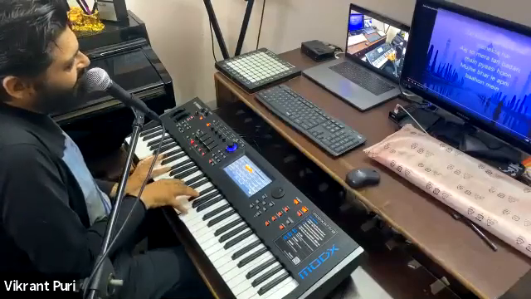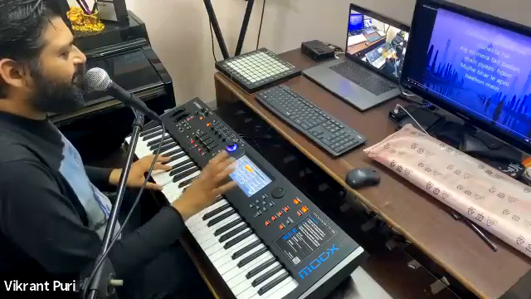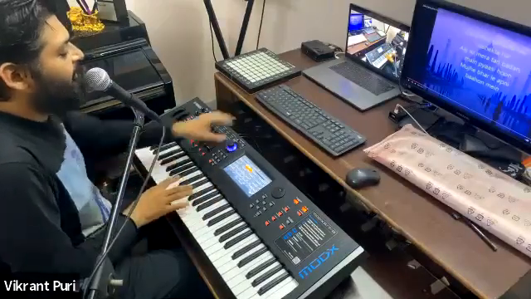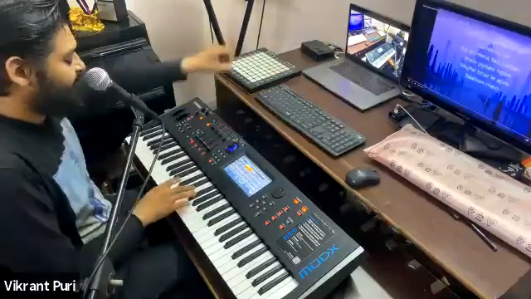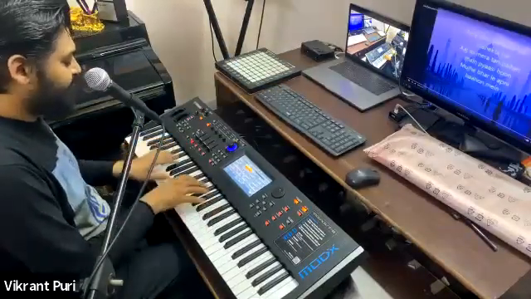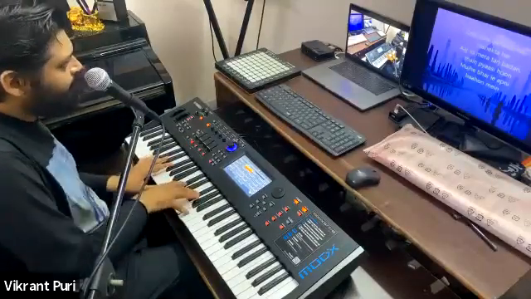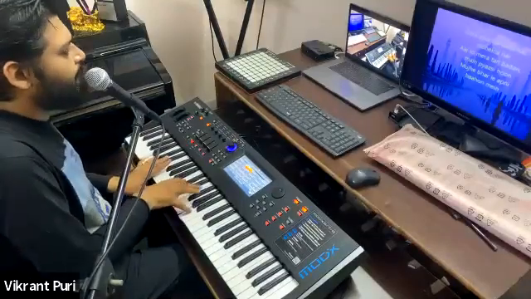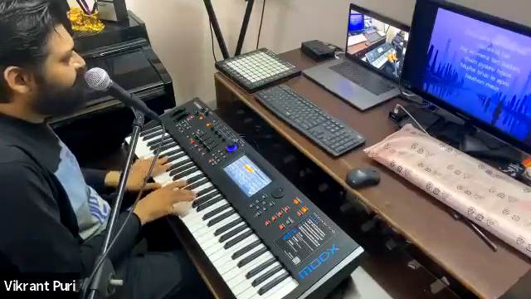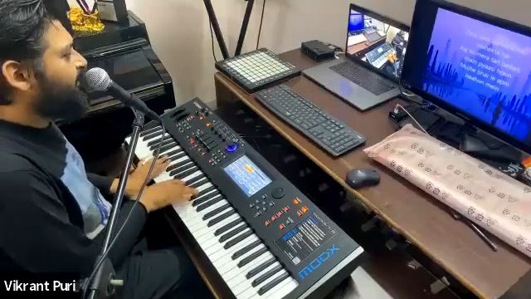So I'm basically using the B minor 9th chord here in this particular section. The whole section is going on the B minor 9th chord. So you can hear how it's going. Same repeated.